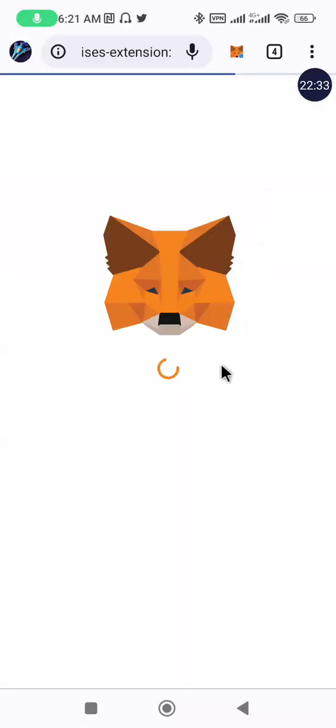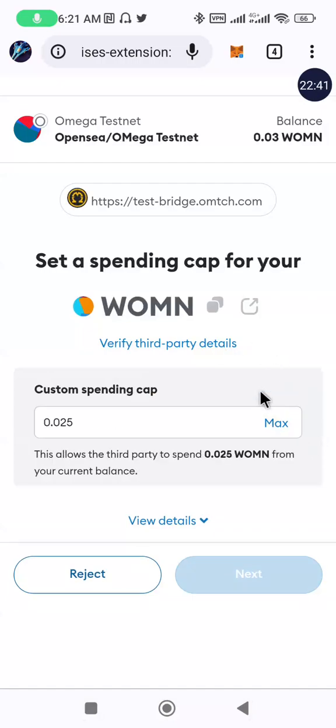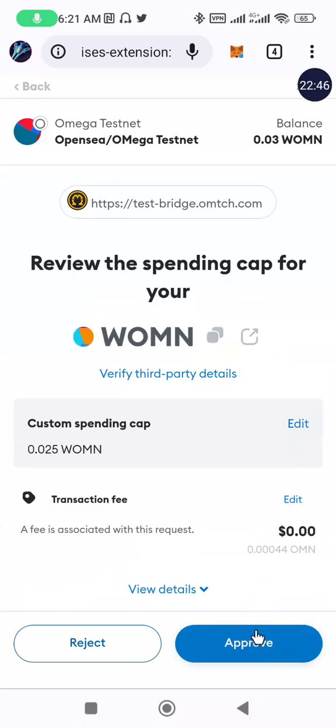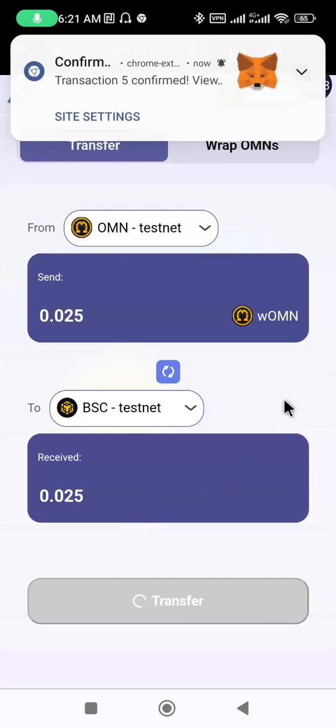So I'm doing the transfer now. I have to approve it on my Binance Smart Chain. So enter, click on the default, then you click on next, then approve. So once you have approved, the transaction is reading. It will be confirmed in no time.